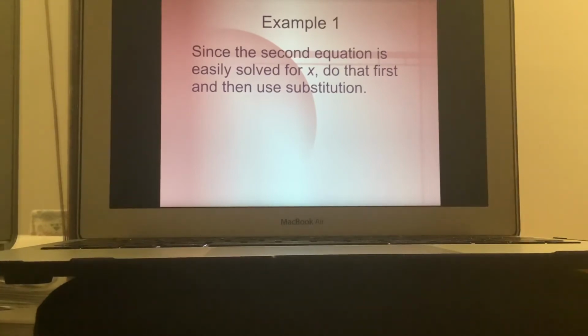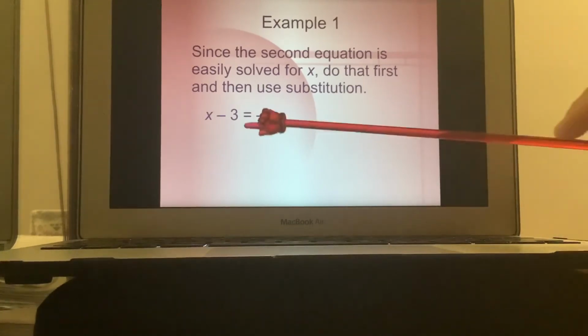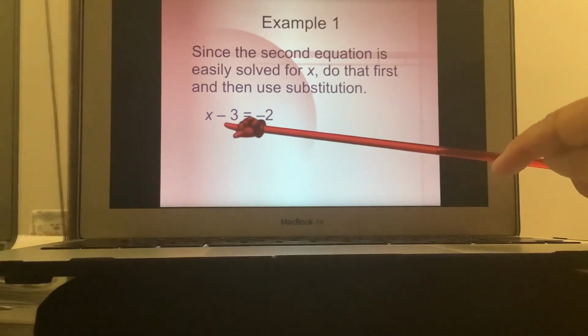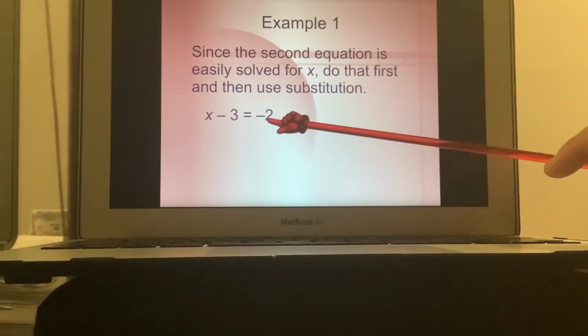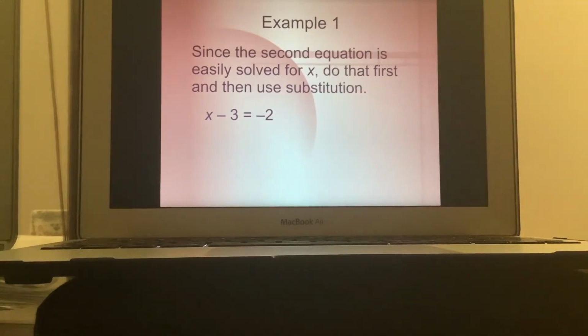Now, since the second equation is easily solved for x, this would be x minus 3 equals negative 2. Then you would do that first and then use substitution. So I can easily solve for x here, can't I? I add 3 to move this over to the other side, add 3 here, negative 2 plus 3, x equals 1. And I can easily plug that back into the first equation.